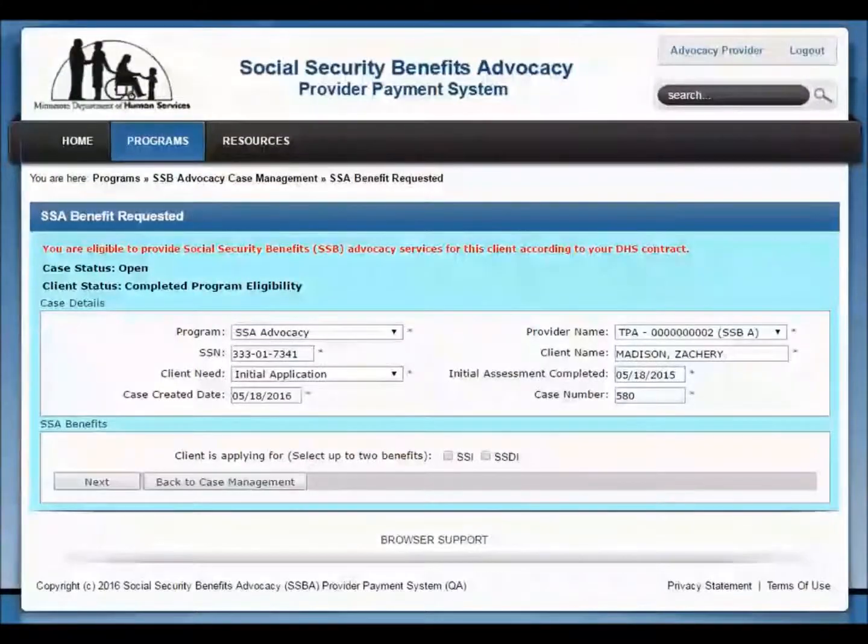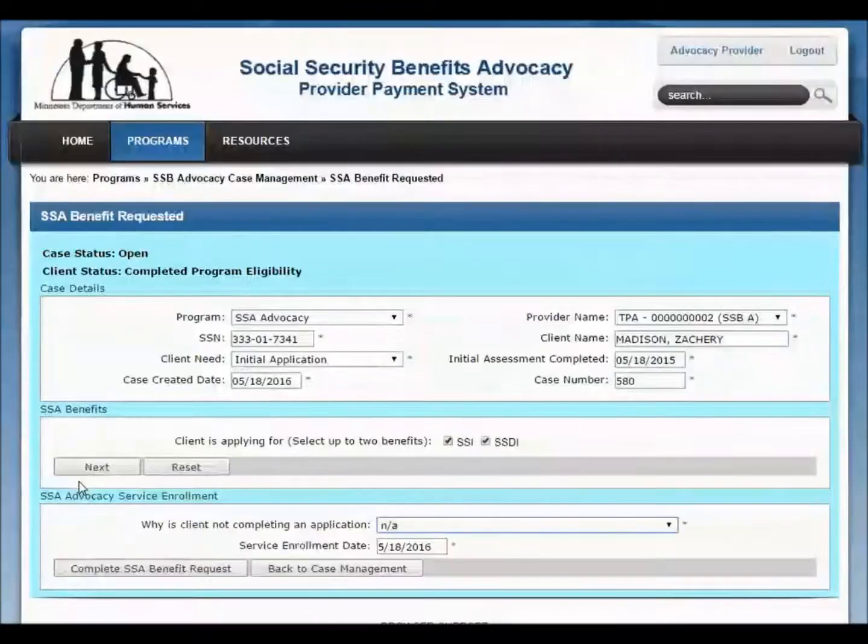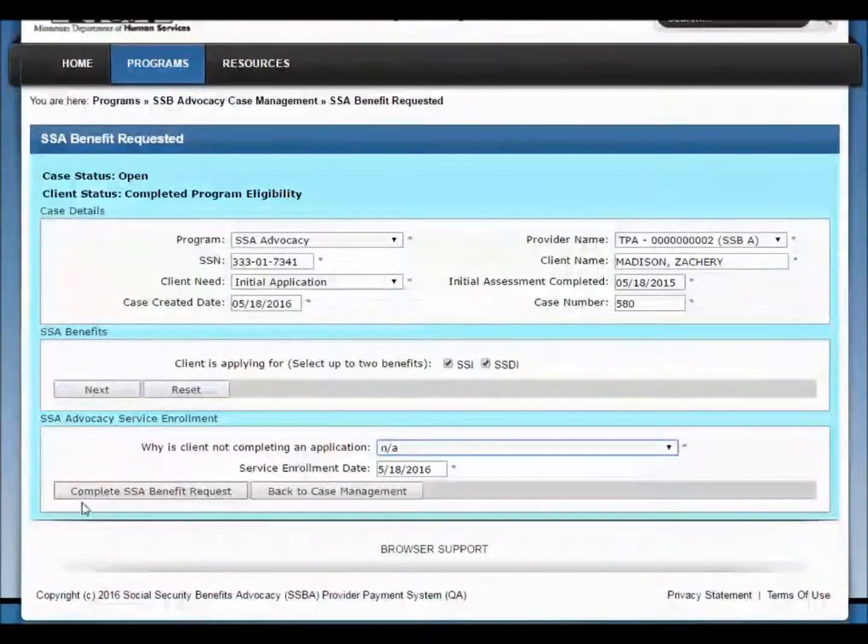The next step in the workflow is to indicate the type of SSA benefit your client is applying for by selecting the checkbox next to the benefit. Select both checkboxes if your client is applying for both benefits. For training purposes, we will select both benefits. Click the Next button. Depending on which benefits your client is applying for, you may or may not have to answer certain questions in the SSA Advocacy Service Enrollment section. Remember, questions or fields with an asterisk must be completed. Then click the Complete SSA Benefit Request button.